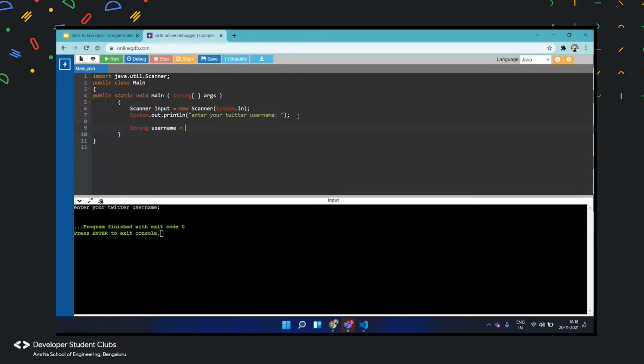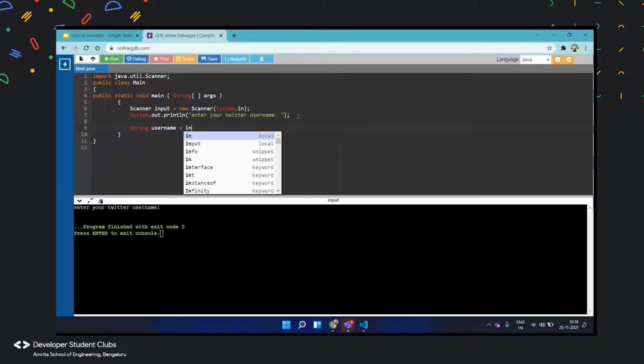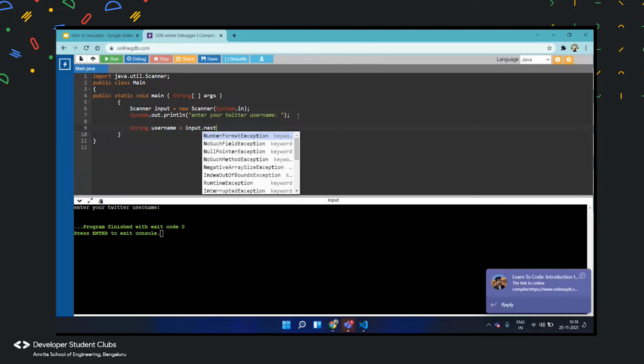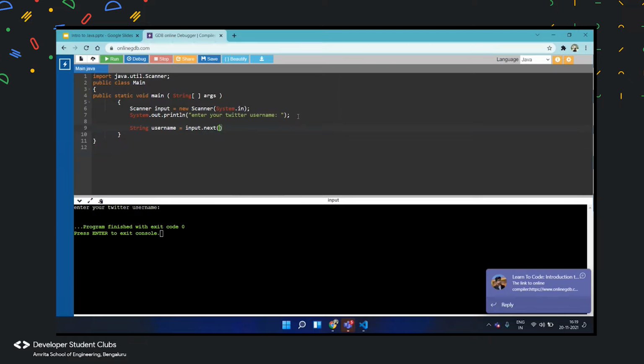So now the username is a string. You want to put everything in that input box, and the next is basically the method in Java where you can input everything. Here you are just inputting a string, so I can just leave it as next.